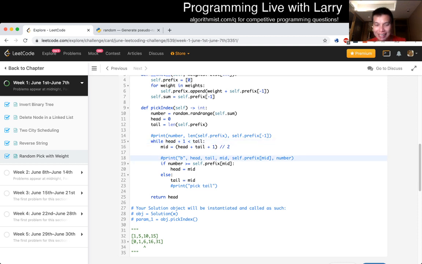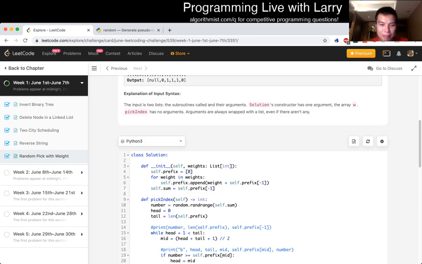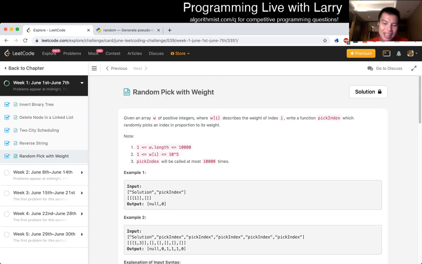And then at the very end, I did head. In theory, sometimes it could be head +1 depending on what you're doing. But again, it all comes down to asking yourself: I have this visualization, I'm checking the number in the middle, is the answer on the left side or on the right side? You binary search, you divide and conquer, and you do it recursively, quote unquote. That's how you do binary search. Anyway, it's an okay problem. It's a known problem, so it's okay.